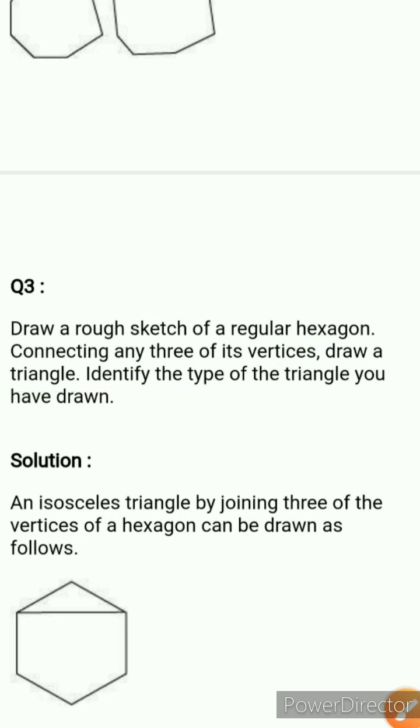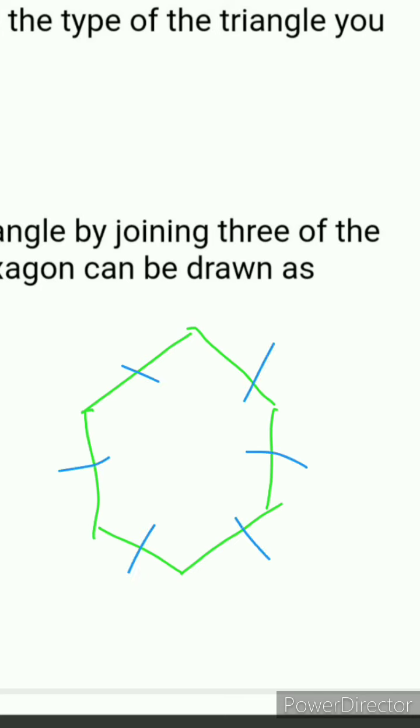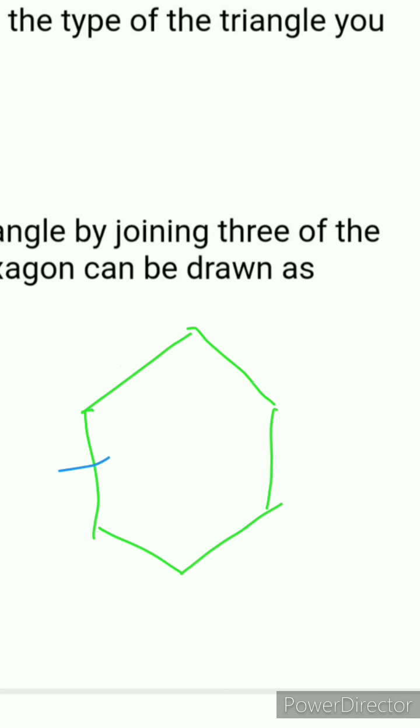Okay, so how you can draw a regular hexagon? Just look at here. Suppose the measurement of a line segment is 4 centimeters, so just draw a 4 centimeter line like that. 4, 4, 4, 4, 4. Okay, so that is your regular hexagon. Okay, 6 sides 1 2 3 4 5 6. इसमें 6 sides हैं, so that is your regular hexagon and all sides are equal.